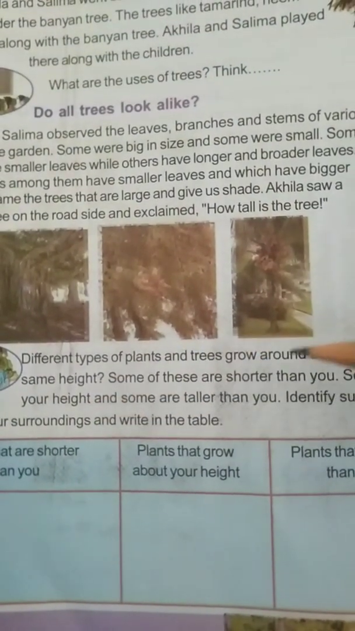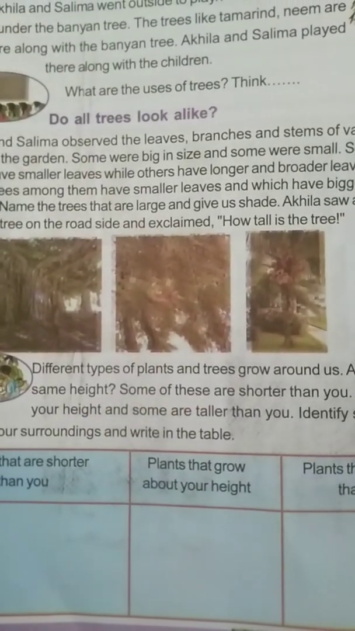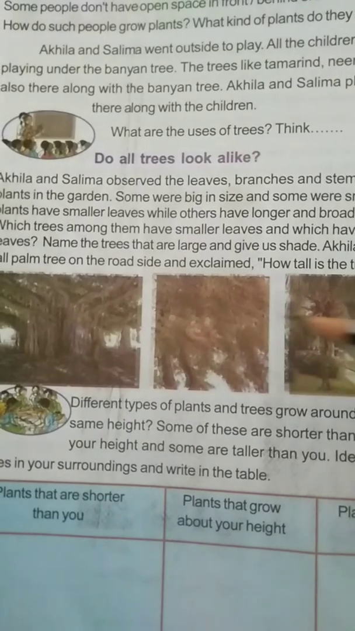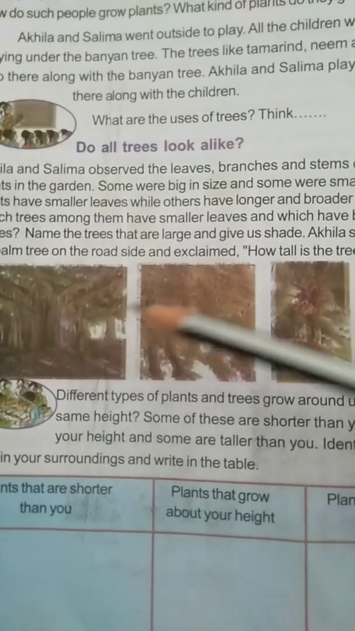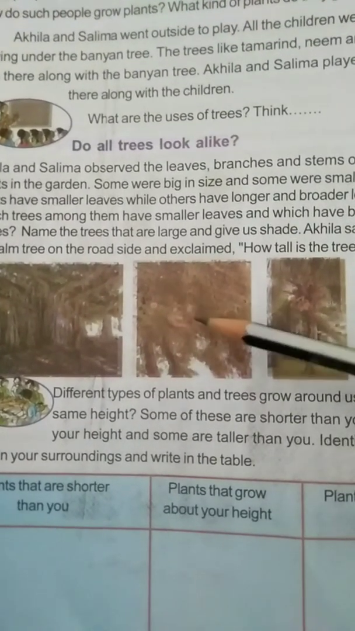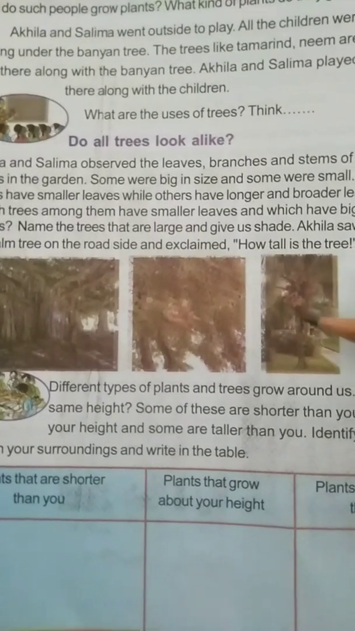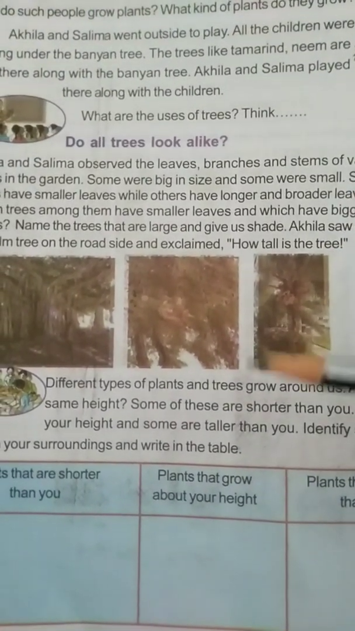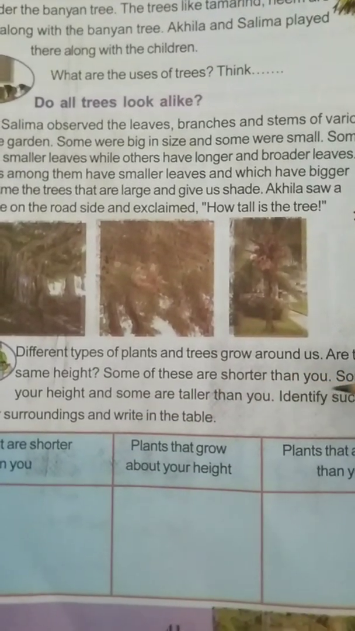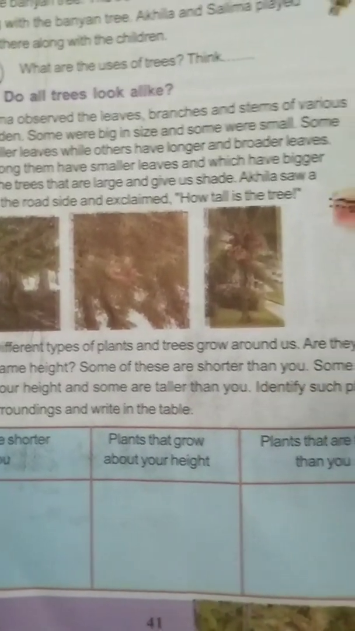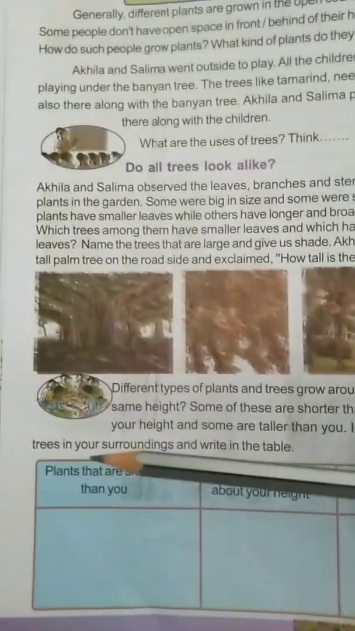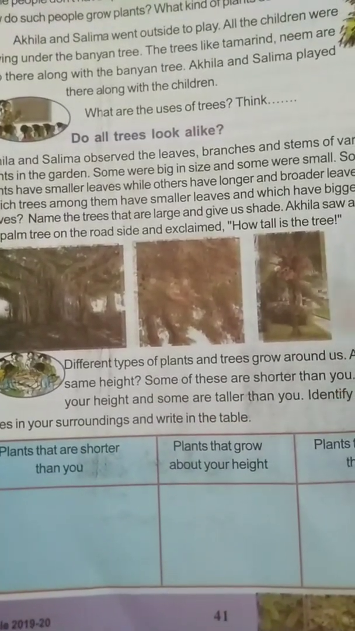Next, different types of plants and trees grow around us. Are they all of the same height? Just now I showed you these three pictures: the coconut tree, tamarind tree and banyan tree. Do all these trees have the same height? No, this coconut tree grows very tall. Some of these are shorter than you, some are up to your height and some are taller than you. Identify such plants and trees in your surroundings and write them in the table. See here, one table is given on page number 41.